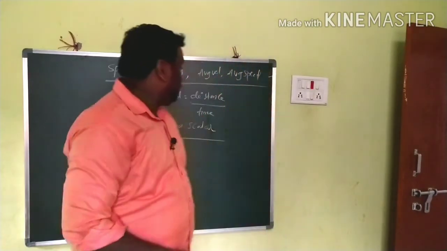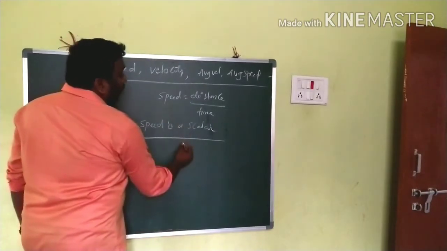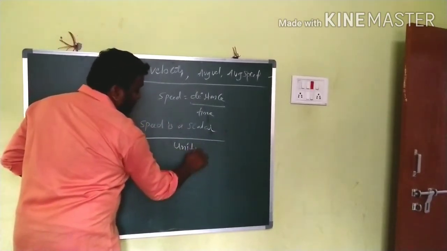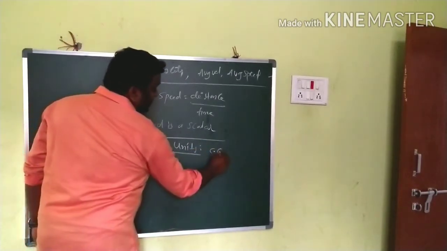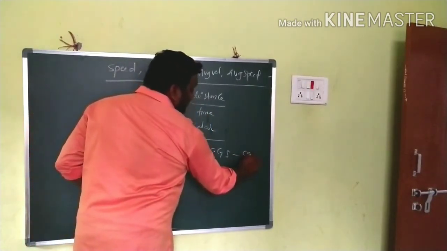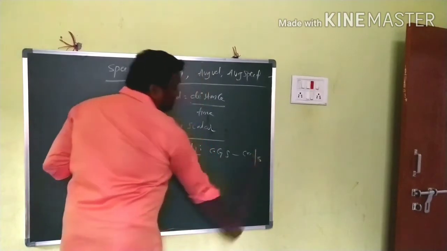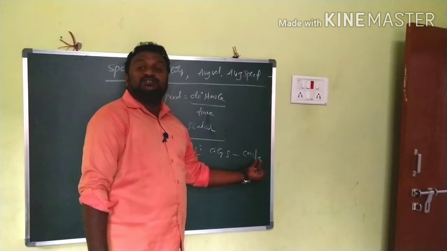Now, speed is equal to distance by time. What are the units of speed? In the previous class we learned the CGS unit of distance is centimeter and the CGS unit of time is second. So centimeter per second is the unit.